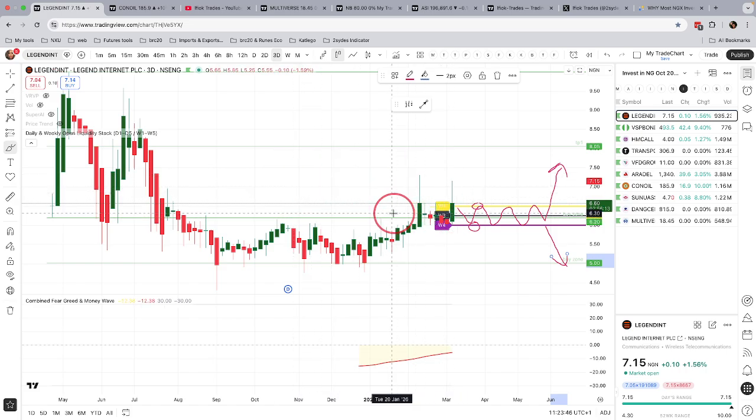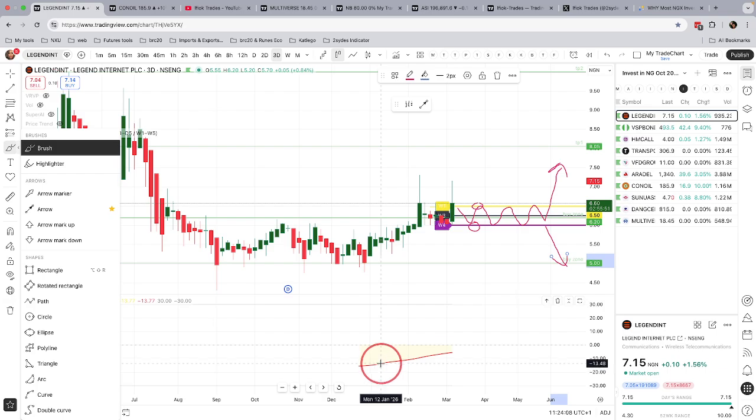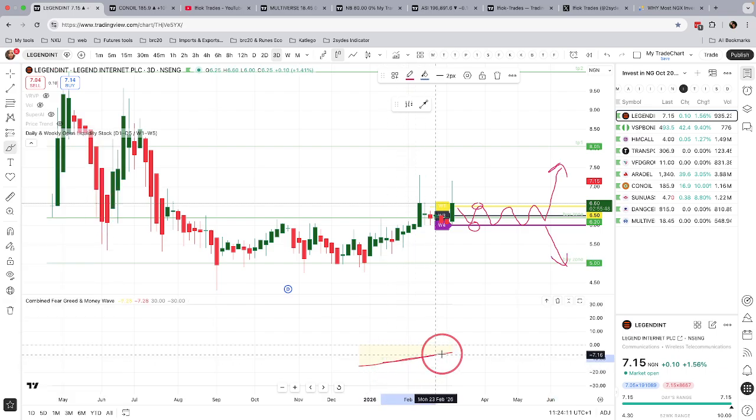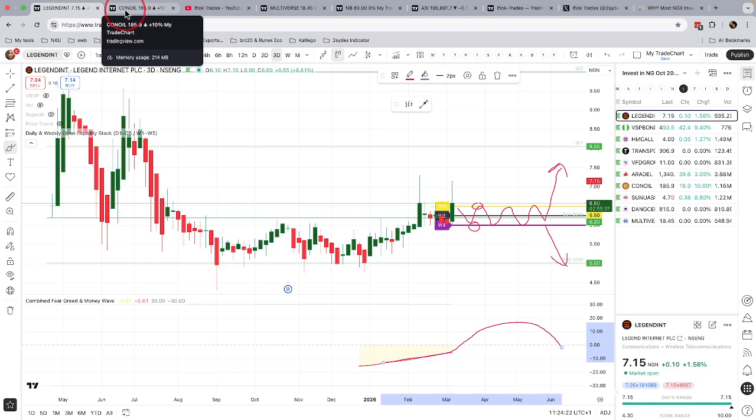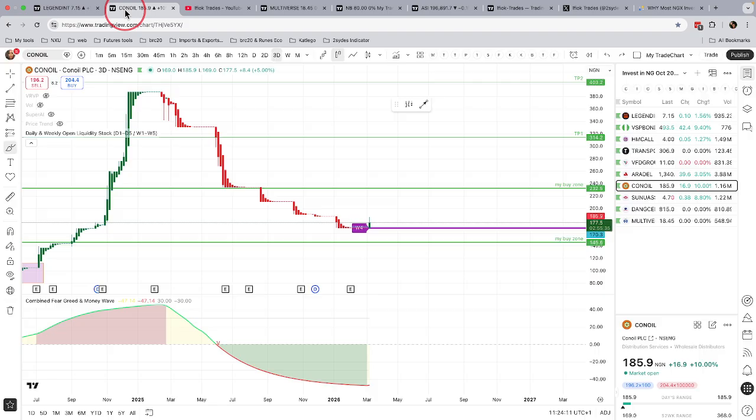Okay, so if I call this accumulation, it means that this is the best time to buy because I'm expecting prices to go up, but having in mind that it could also go down. But this is my case for Legend. I'm expecting prices to go up, I have like a 70% more positivity that it is going to go up. I could be wrong. Another reason why I think it could be going up is because this is currently in negative money flow. If it inches into positive money flow, then prices could go up. So that's accumulation. Prices are inching from one price to the other, and I'm waiting for a breakout.